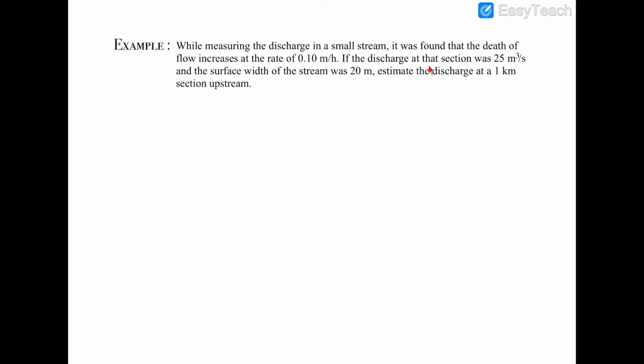If the discharge at that section was 25 meter cube per second and the surface width of the stream was 20 meter, estimate the discharge at a 1 kilometer section upstream.